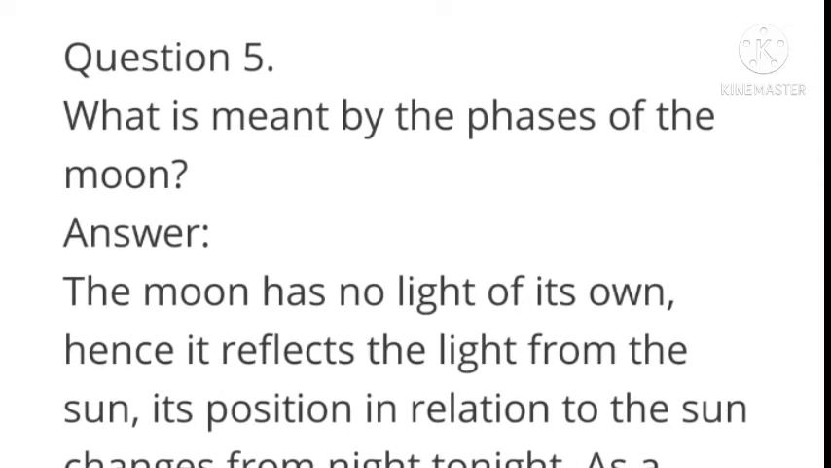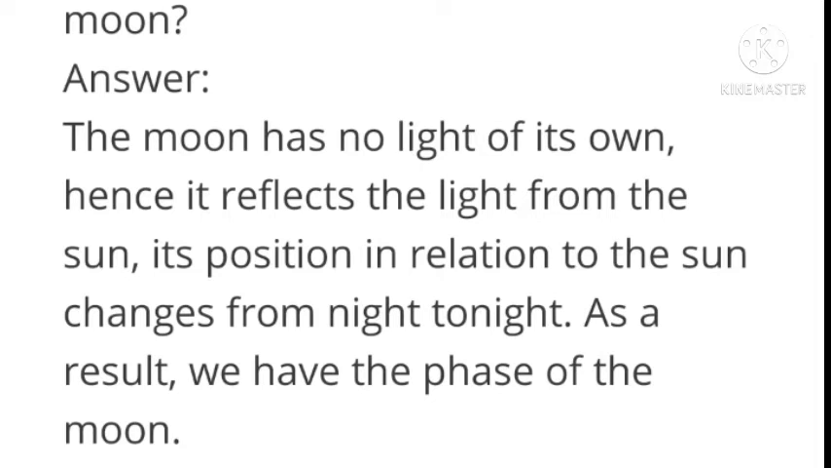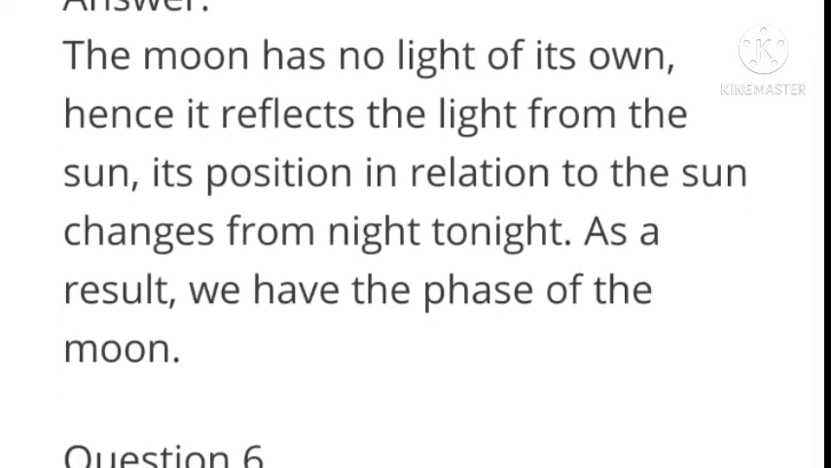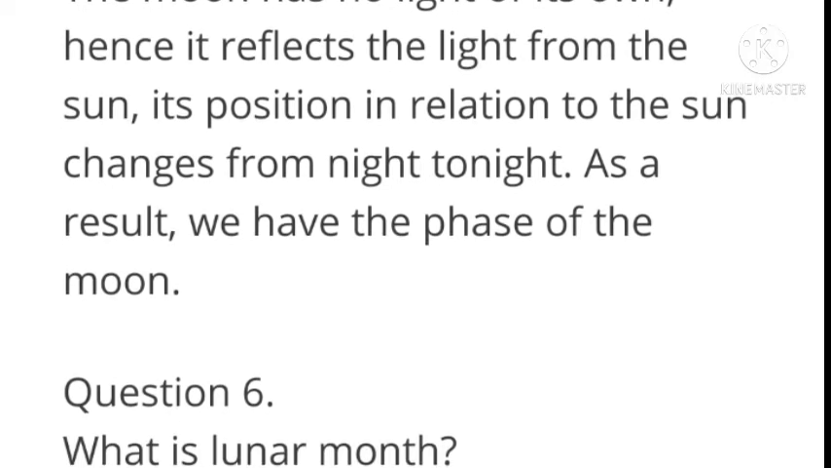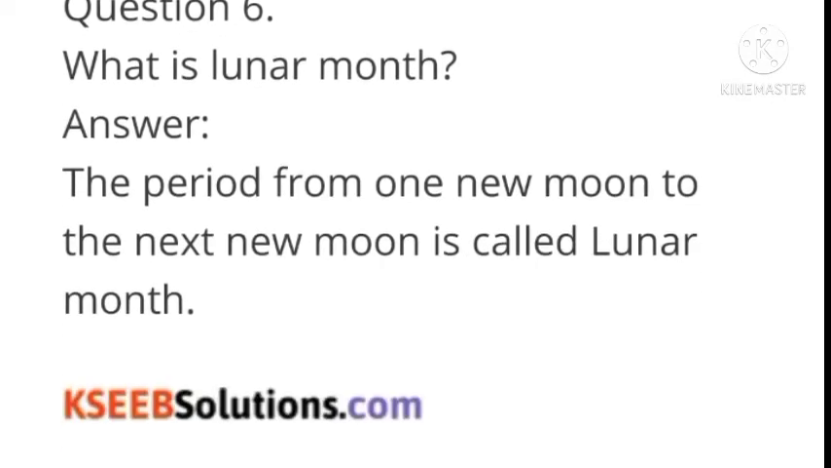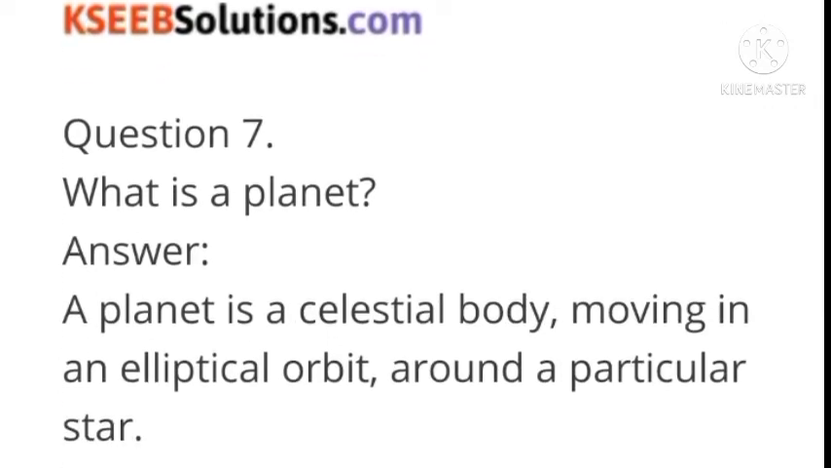Next, what is meant by the phases of moon? The moon has no light of its own, hence it reflects the light from the sun. Its position in relation to the sun changes from night to night. As a result, we have the phases of the moon. Next, what is lunar month? Answer, the period from one new moon to the next new moon is called lunar month.